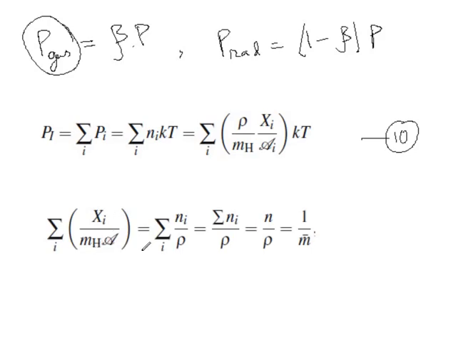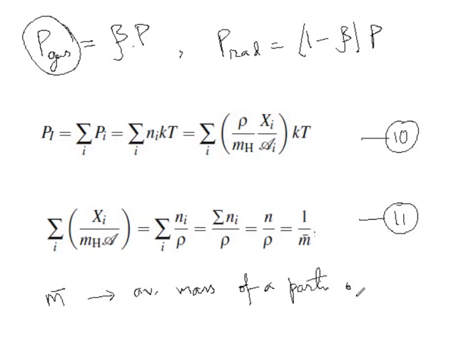You see, mass fraction, I am writing in terms of density, and this is equation 11. Here this m average is basically the average mass of a particle of the gas.